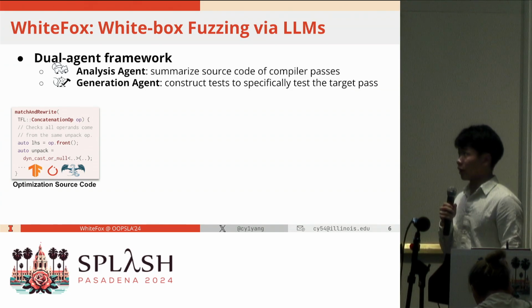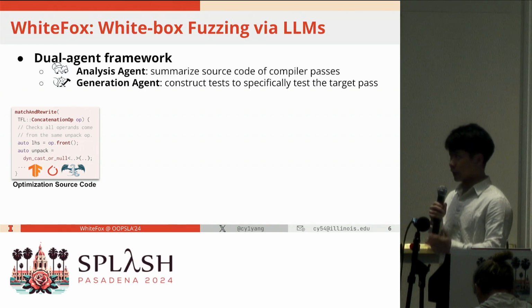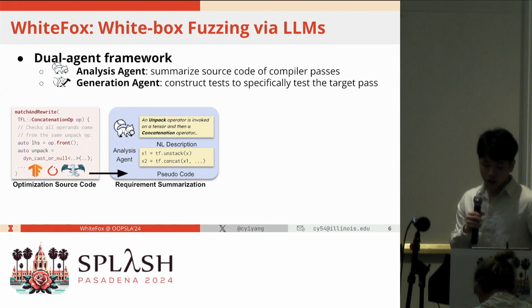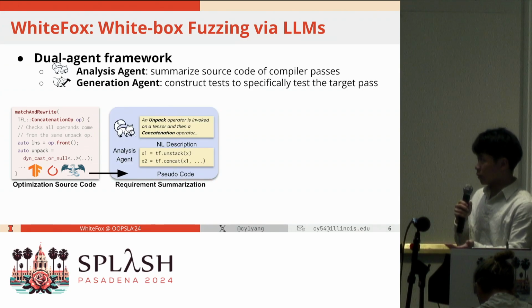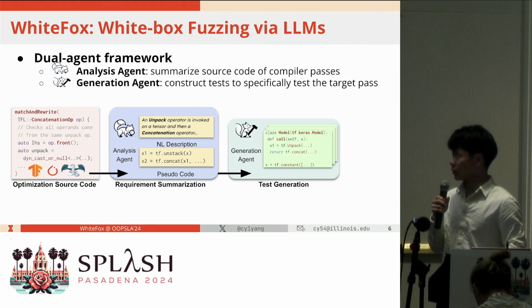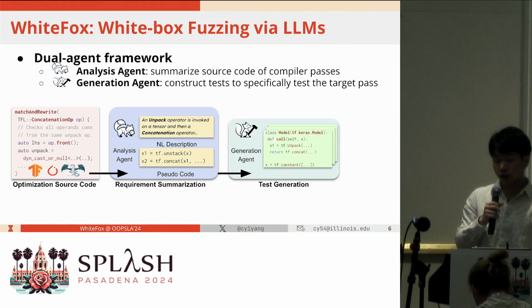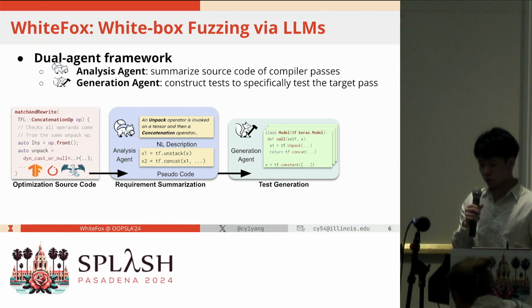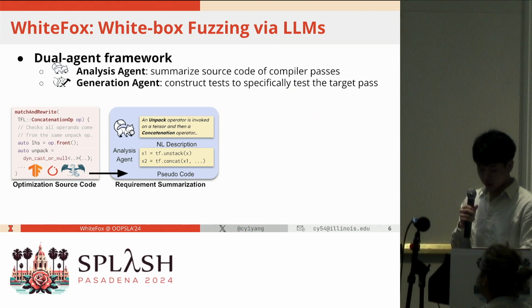The input to WhiteFox is the implementation source code of the target optimization. And as I mentioned, the first step is requirement summarization. An analysis agent will be used to analyze the source code and summarize the triggering requirements for the target optimization. And then a generation agent is used to generate various and diverse inputs following the requirements to trigger the optimization.